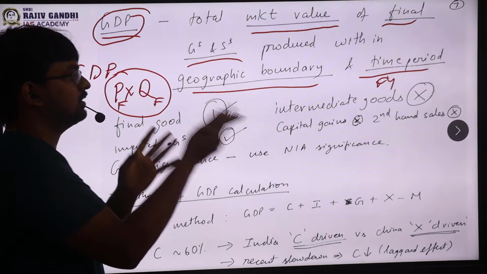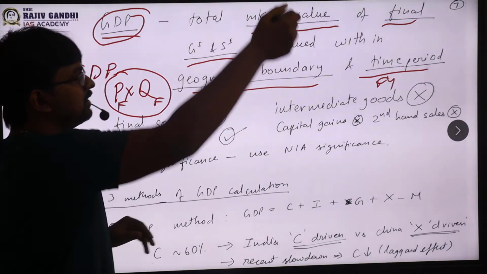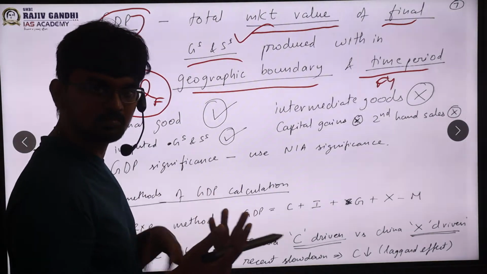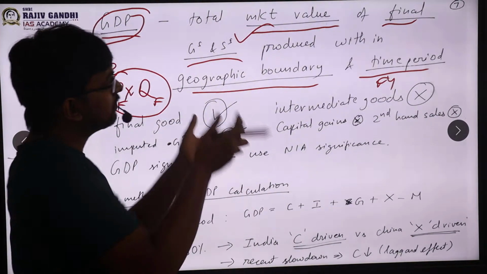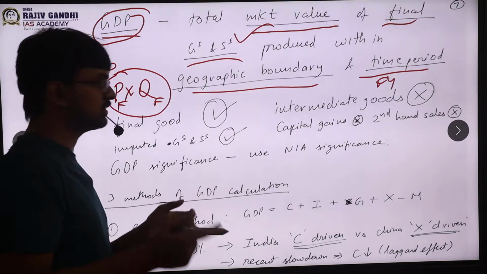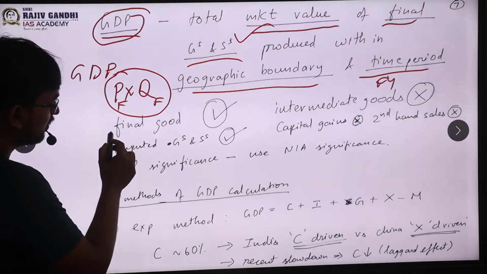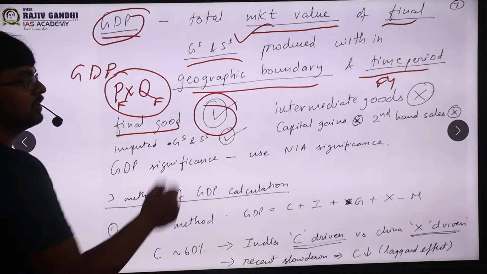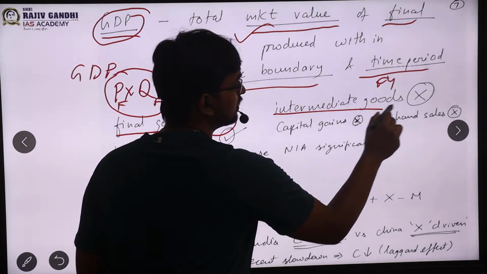So whatever I have underlined, these are the keywords. In case they ask whether this thing will come in GDP or not, you have to apply these things. And yes, to simply put, if they are saying final good, that means yes, this will be part of GDP. But if they are saying intermediate good, that means no, sir.